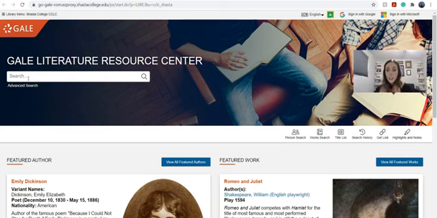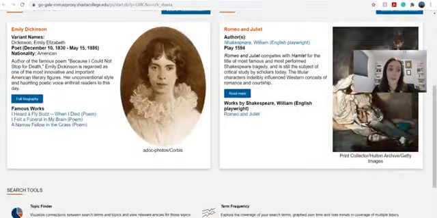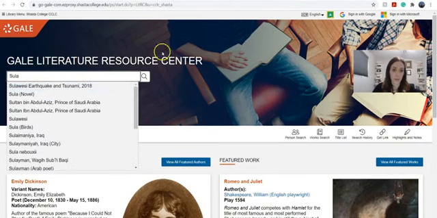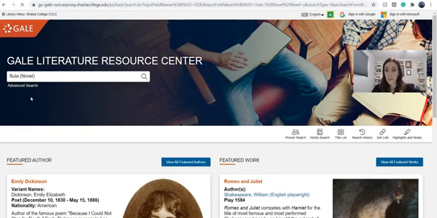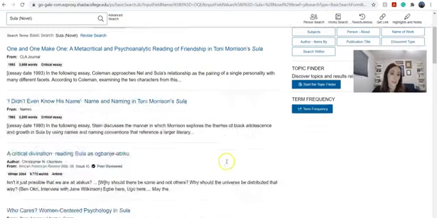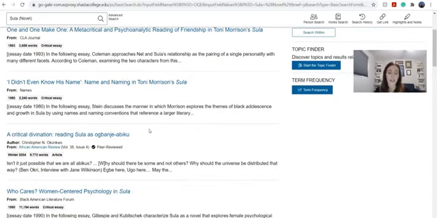So I am going to do a search today on Toni Morrison's Sula. And you can see it popped up under Sula novel. So you'll click that. And there's 111 literature criticism articles on here. So this is really great. You've got a metacritical and analytic reading of friendship in Toni Morrison's Sula. Names and a whole literary criticism on or critical essay on names and naming in Sula.